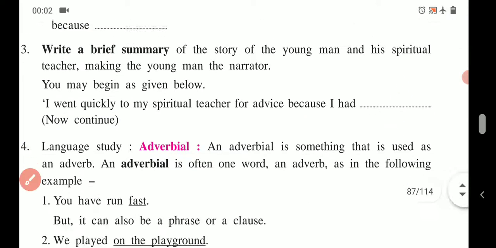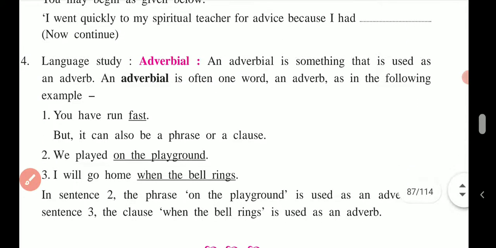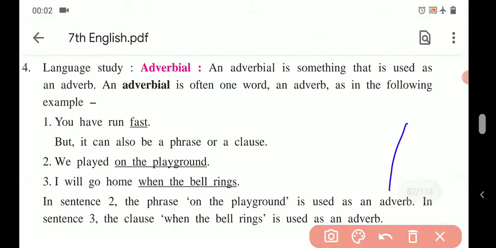Next activity, language study. It is related to grammar. Adverbial. What is an adverbial? Let us see its definition. An adverbial is something that is used as an adverb. It works as an adverb. An adverbial is often one word, an adverb, as in the following examples.